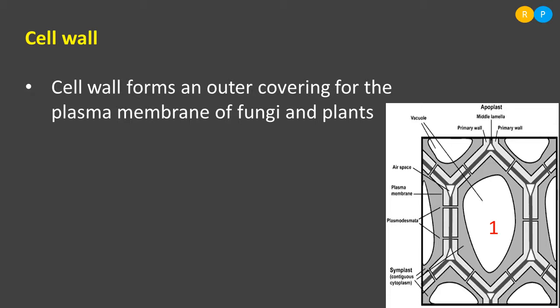Whenever we discuss the plants, we tell that cell wall is commonly present in plant cell and it is absent in animals. But the cell wall is also present in some other organisms like fungi. So fungi also consist of cell wall, but the component is not the same. In fungi, the cell wall is made out of chitin. Chitinous cell wall is present in the fungi, and in the plants, the cell wall is made out of cellulose. Clear? Only the component is different.